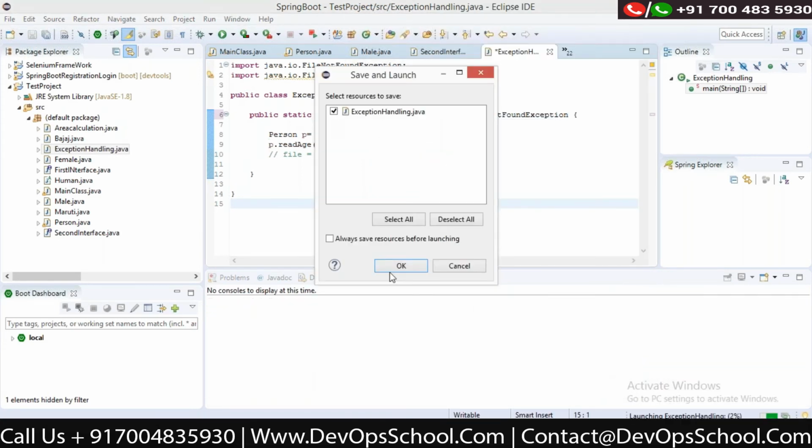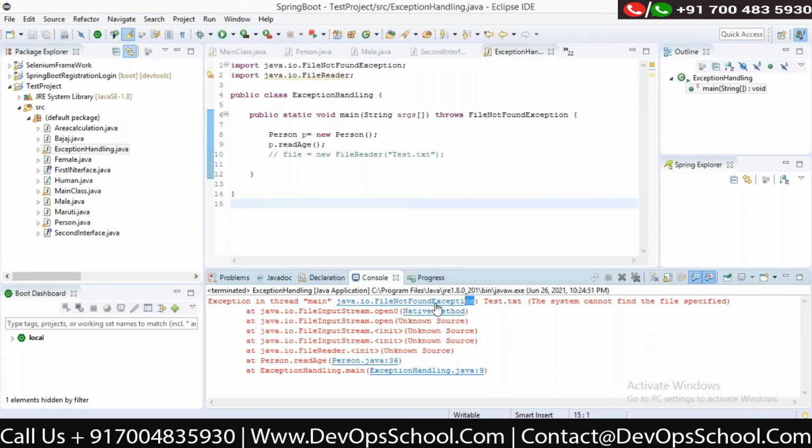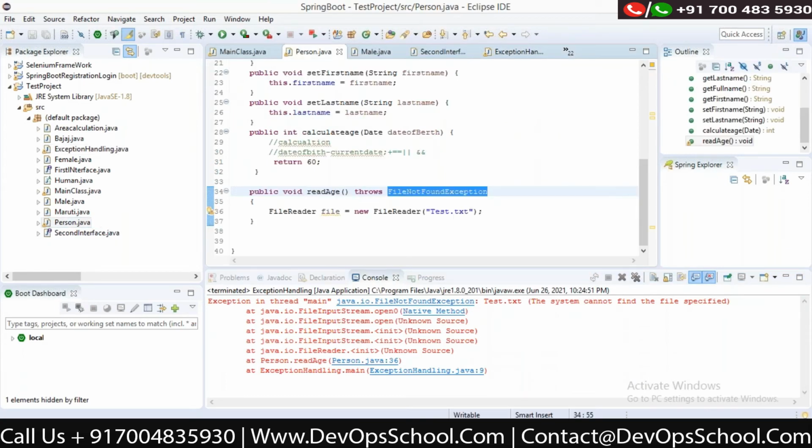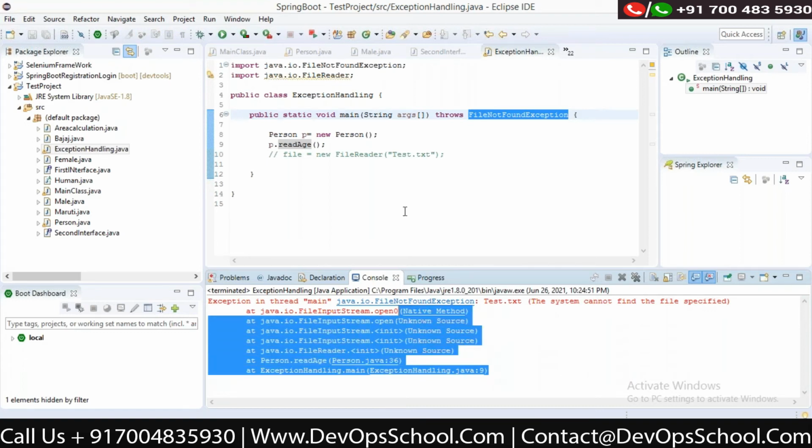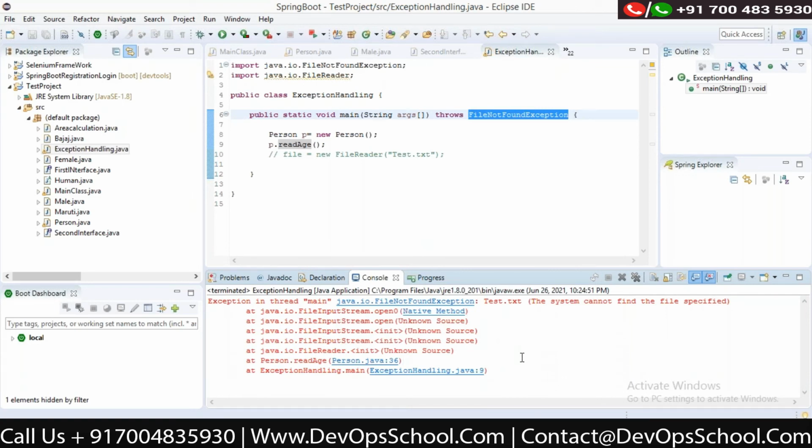When I run this, I'll get the exception in the console. Why am I getting the exception in the console? Because person has thrown the exception to exception handling. What has exception handling done? He has also not handled it. He has also thrown it. Exactly. So this has to be handled, it's still not being handled. It's just cascaded the responsibility. Nobody has handled it. So in this case, our application will break. Ideally, someone should handle the exception.